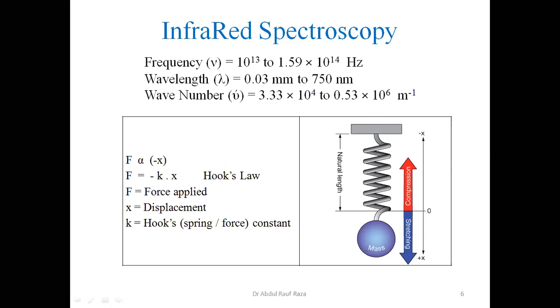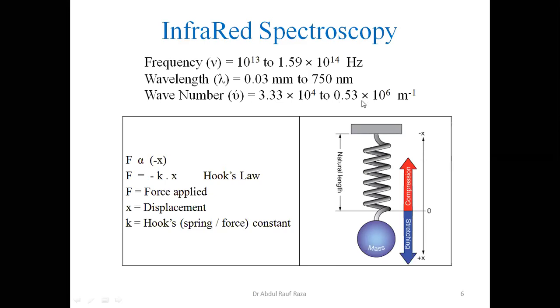Why is this important? Because 333 is the lowest energy and 5300 is the maximum IR energy. So 5300 and 333 per centimeter. This is the overall range of infrared. 333 is the lowest energy, 5300 is highest in energy.